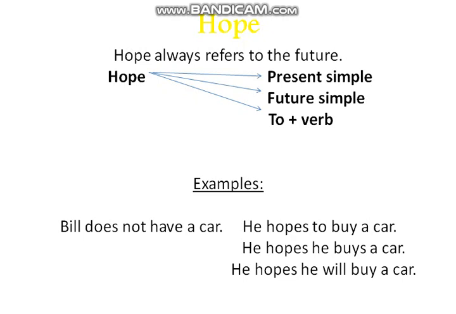For example, you can say, Bill does not have a car, so Bill hopes to buy a car, or Bill hopes he buys a car, or Bill hopes he will buy a car. All of these are correct, which means that he is thinking about having a car in the future. So to buy, he buys, he will buy. All of these examples, if you notice, have a relationship with the future, things that he can do. Okay, so he can have a car in the future.